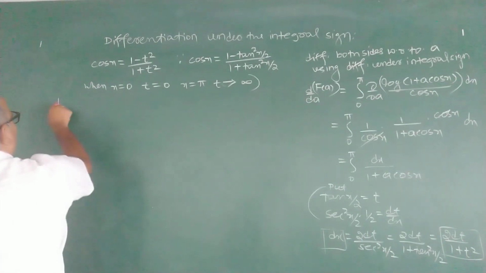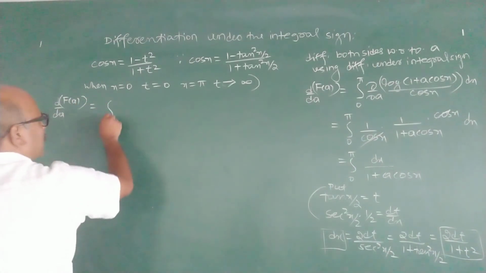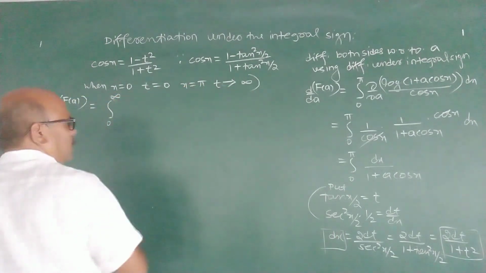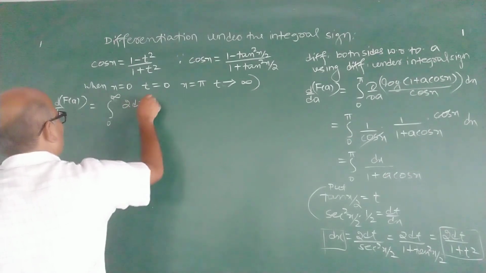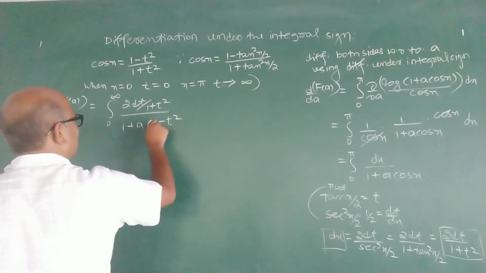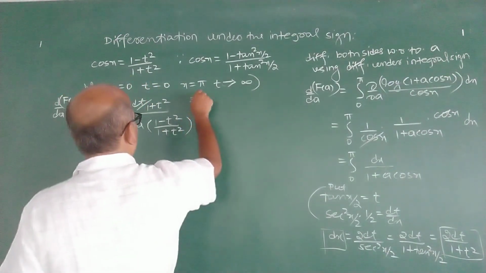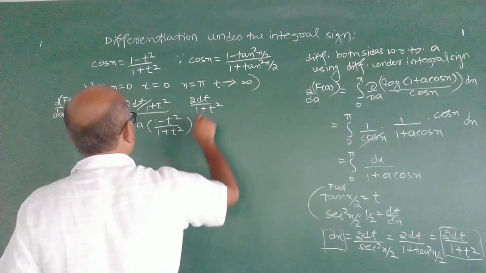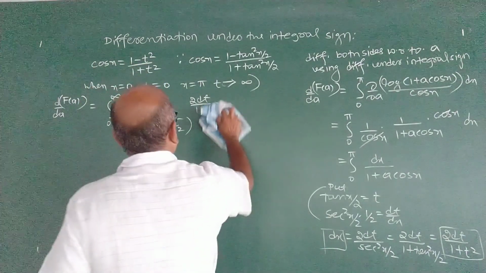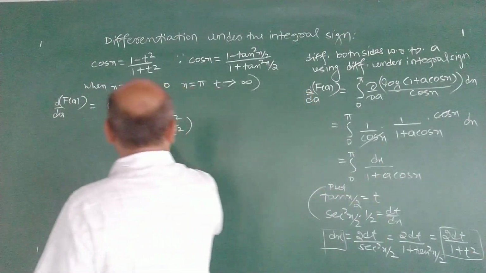So d by da of f of a becomes integral 0 to pi; substitute here, 0 to pi becomes 0 to infinity. What is dx? 2 dt by 1 plus t square, and 1 plus a into 1 minus t square by 1 plus t square, with cos x as this.